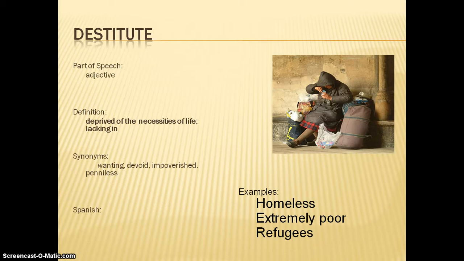Destitute. Destitute means deprived of the necessities of life or lacking in. Synonyms are wanting, devoid, impoverished, penniless. So a homeless person, someone who's extremely poor, or refugees are good examples for destitute.